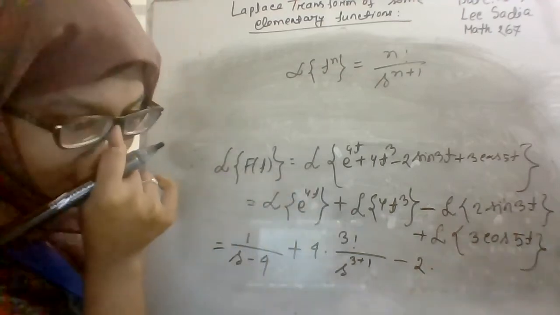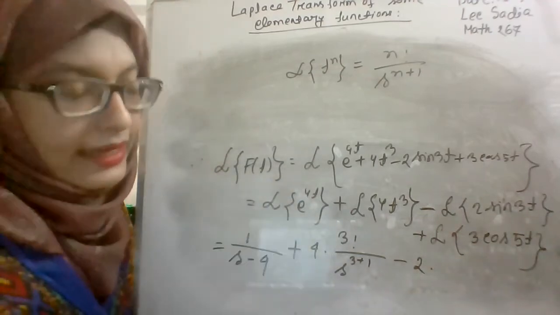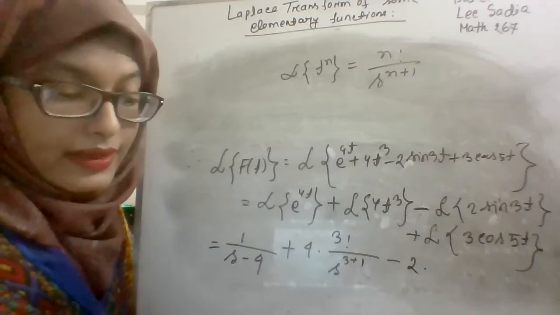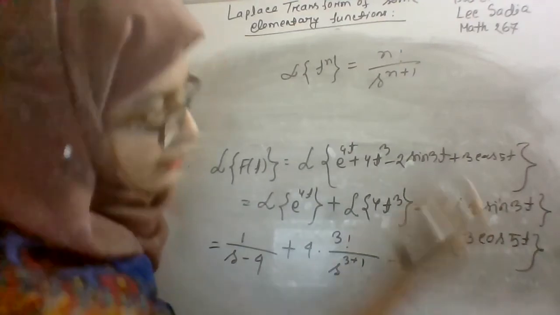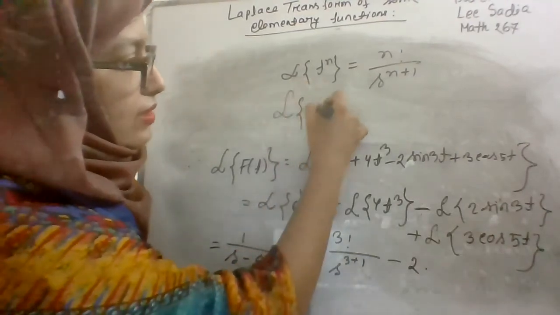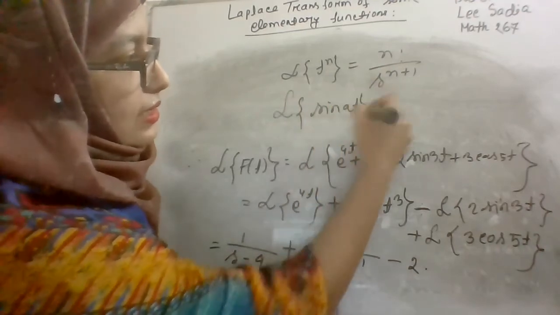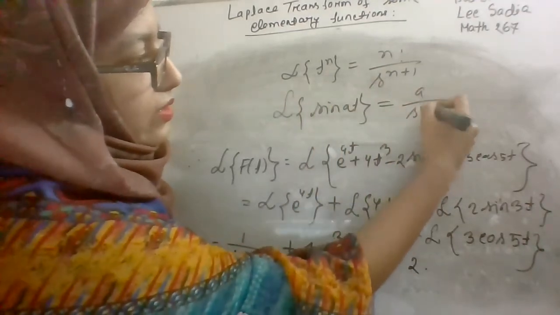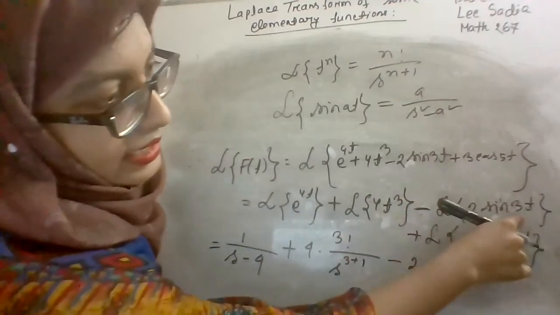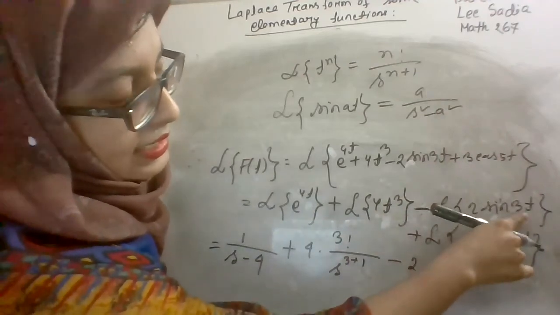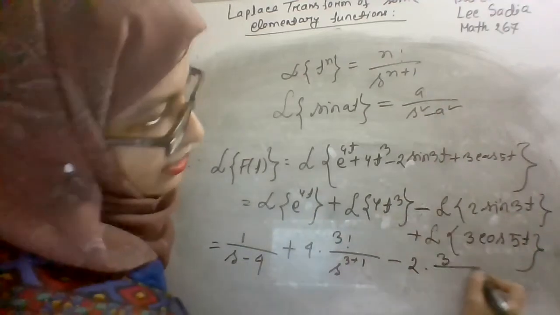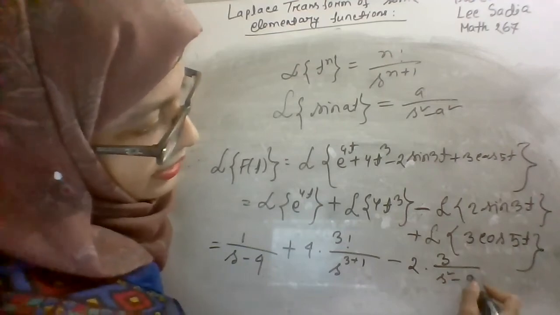The result for sin at is a by s square plus a square. So minus, here a is 3. So it will be 3 by s square plus 9.